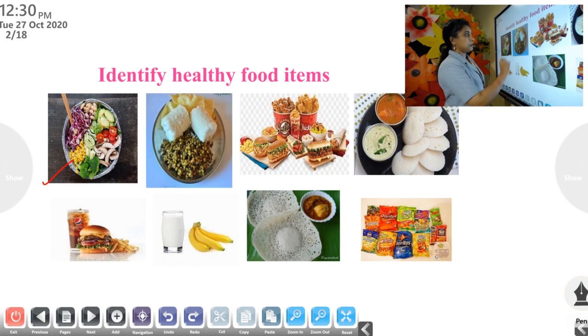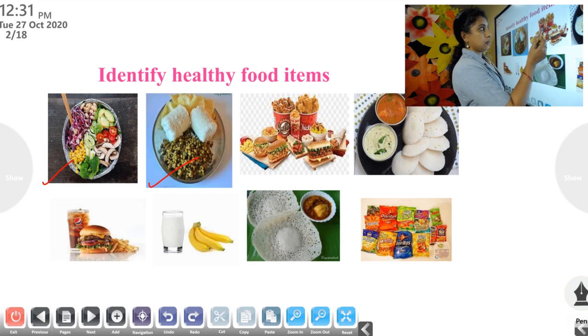Okay. What about the second picture? What is this? Puri, papad. Do you like this? Yes. Very healthy. What about this? Burger. Then KFC chicken. You like this food very much, I know. But this is not healthy. I will tell you why this is not a healthy food.